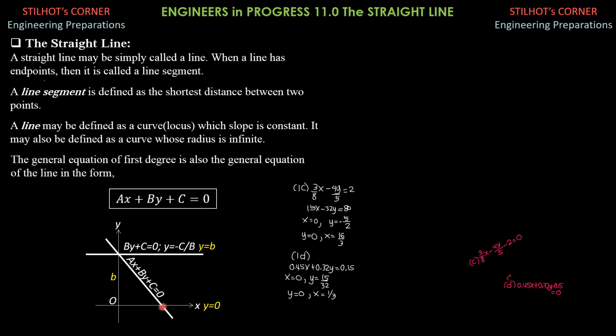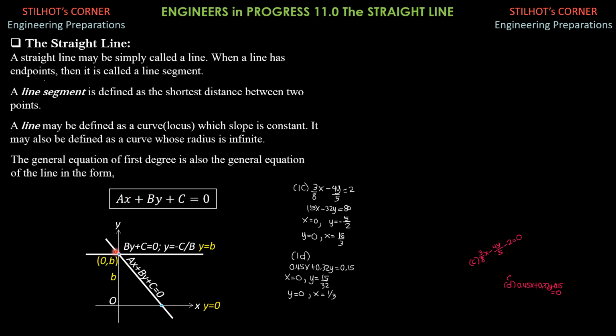Likewise, the line through this point on the x-axis, the intersection between this line ax plus by plus c equals 0 and the x-axis, has y equals 0, so that's why the x-axis is y equals 0. And if we set y equals 0 here, then the equation of this vertical line is ax plus c equals 0, or x equals negative c over a.